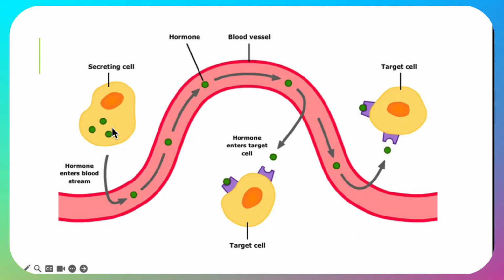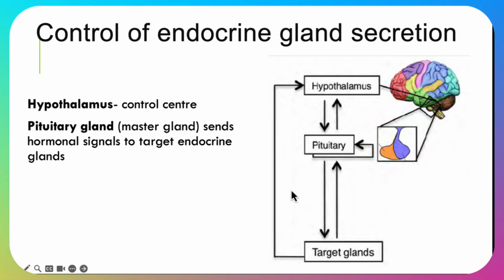So we have our secreting cells in our gland that release the hormones into the blood or the lymphatic system. It travels through to cells all around the body, and when it's received by target cells, then it has a function.